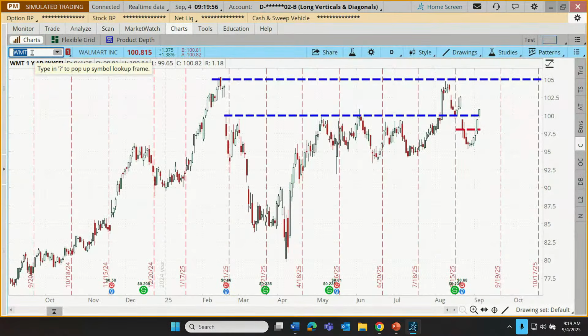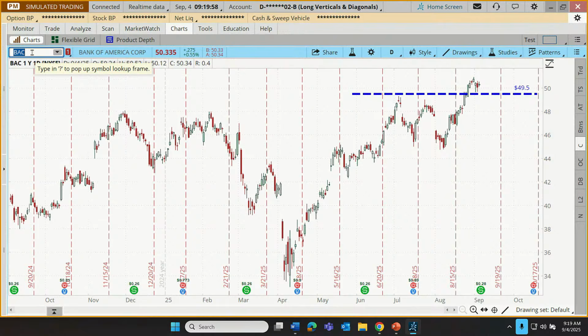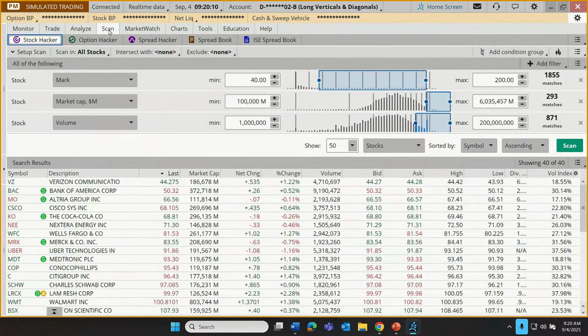Let's look at that. Tatiana says, I only have 4. Tatiana, I don't know what you might have done differently on yours than on mine. All it takes is one little click that's different, and I don't know which click it is, but one thing that's very common when running a scan is you'll notice I scanned in all stocks. If you scanned yours just to a watch list or the S&P 100, something like that, you will get a smaller list. So just make sure that we're scanning in all stocks. That could be it. I don't know for sure though.